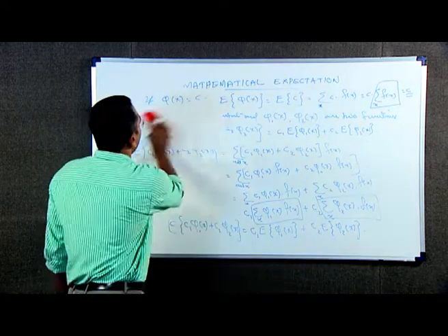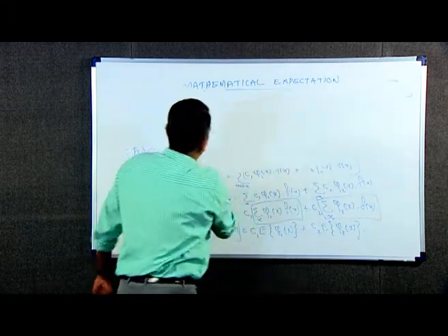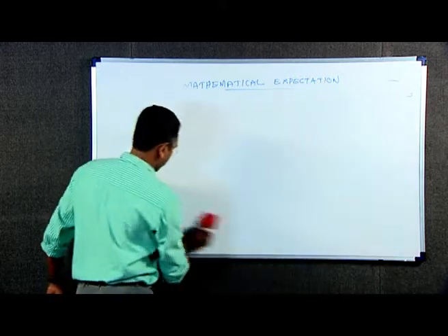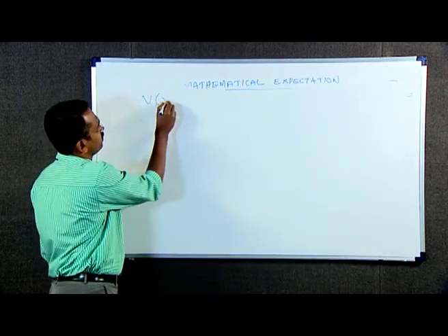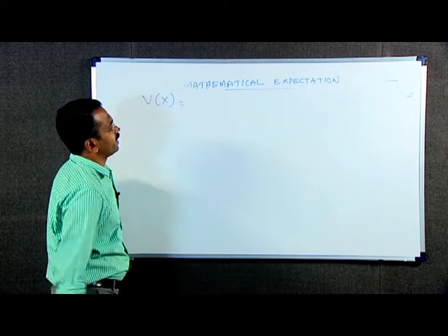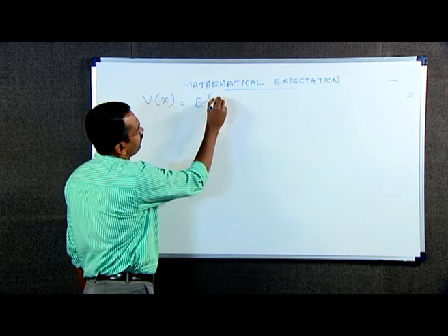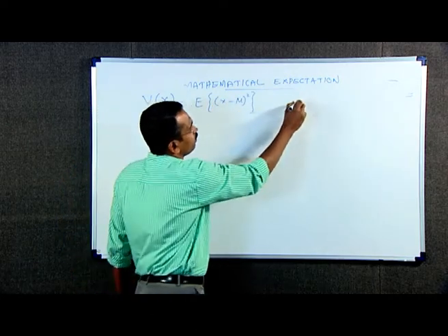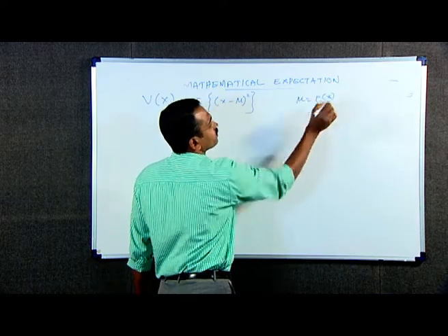Now, by the definition of variance, we have variance of x is expectation of x minus mu the whole square, where mu is equal to expectation of x.